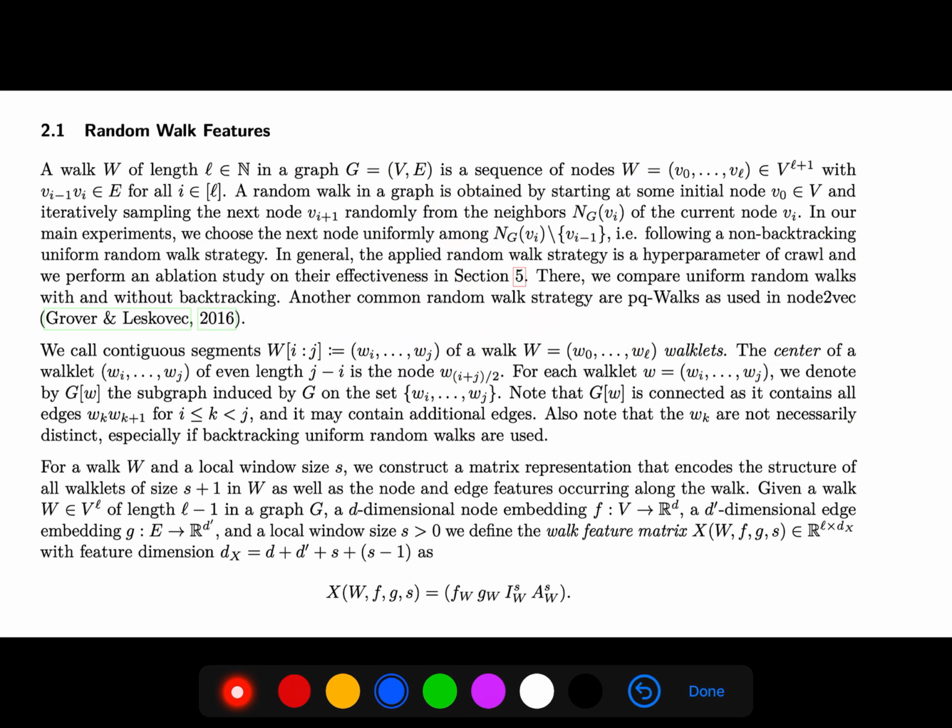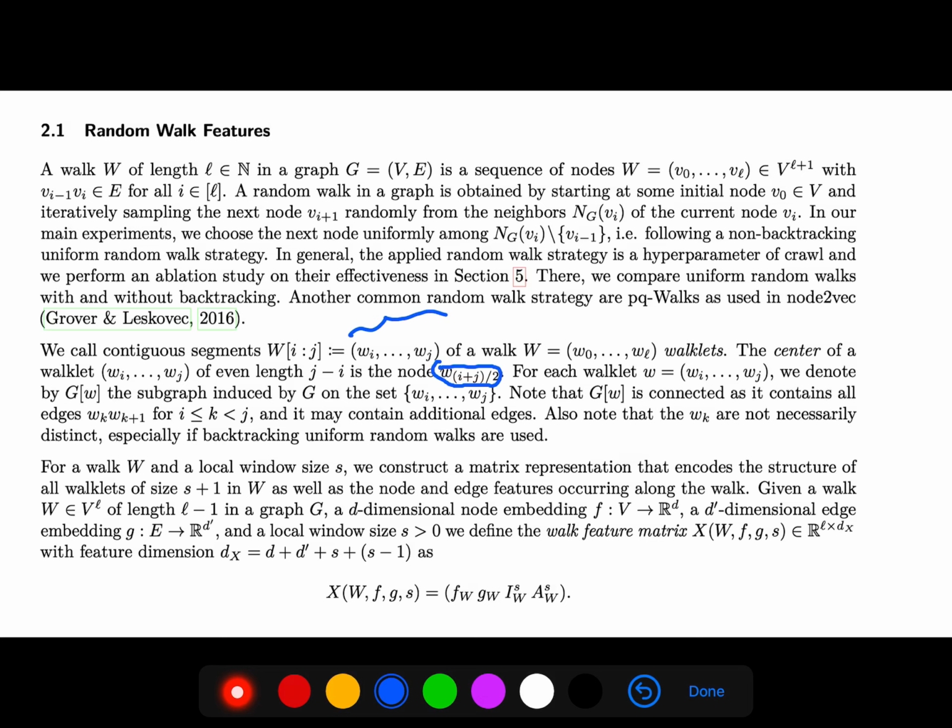We call contiguous segments of a walk walklets. The center of a walklet of even length is the node (w_i + w_j) divided by 2. For each walklet, we denote by G of W the subgraph induced by G on the set.